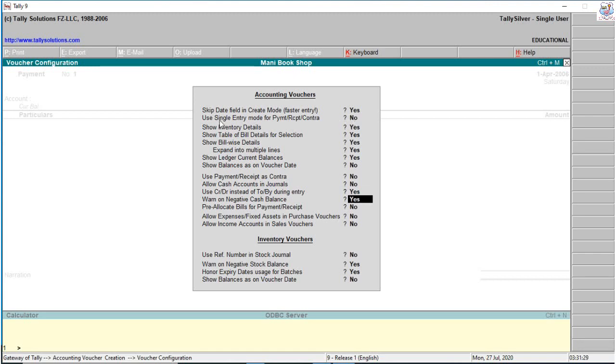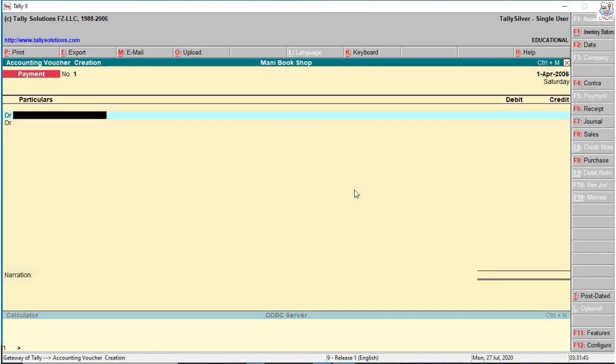First, change yes to no in the use single entry mode for payment receipt contra option. Next, change no to yes in the use credit or debit instead of by during the entry option. Press yes, then press enter. So it automatically changes to debit, credit.